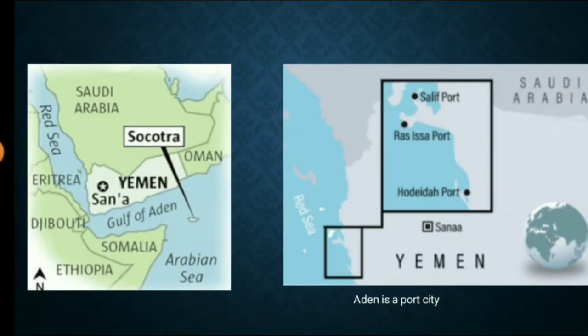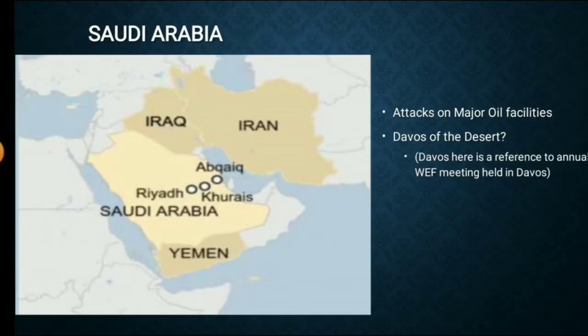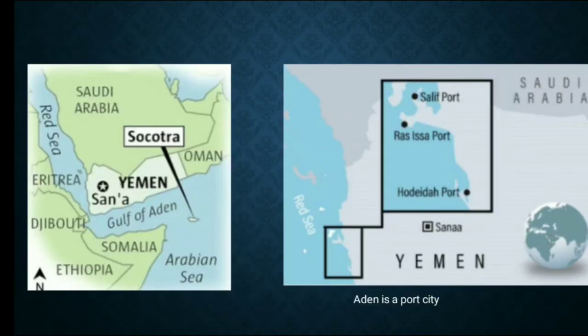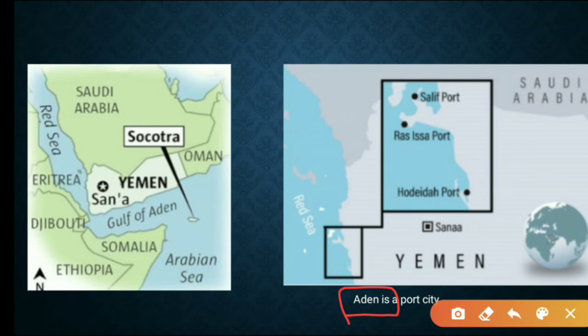And we also have important location, that is Aden Port. Aden Port in Yemen, which is near to Gulf of Aden here. And other ports are Hodeida Port, Ras Isa Port, Salif Port. Do remember all these places: Salif Port, Ras Isa Port, Hodeida Port.